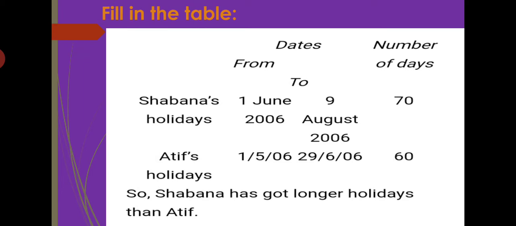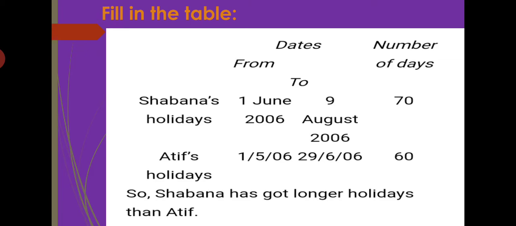Next, fill in the table. Dates from, to, number of days. You have to calculate the number of days. Then Shavana's holiday. It starts on 1st of June 2006 and it will end on 9th of August 2006. So how many days from 1st June to 9th of August? June, how many days? 30 days. Then July 31 days. Then August 9 days. So 30 plus 31 plus 9 equal to 70 days.